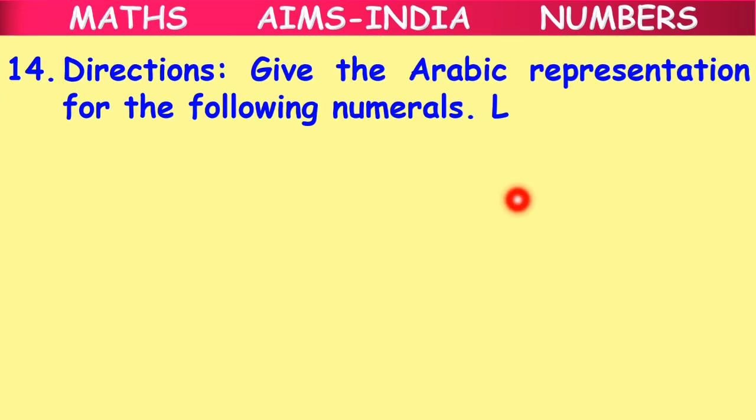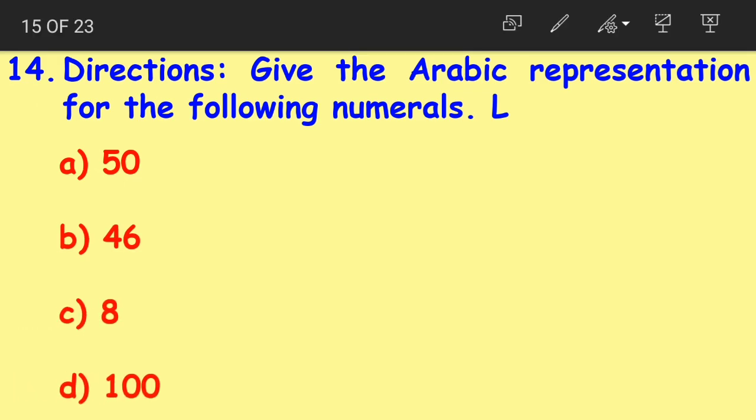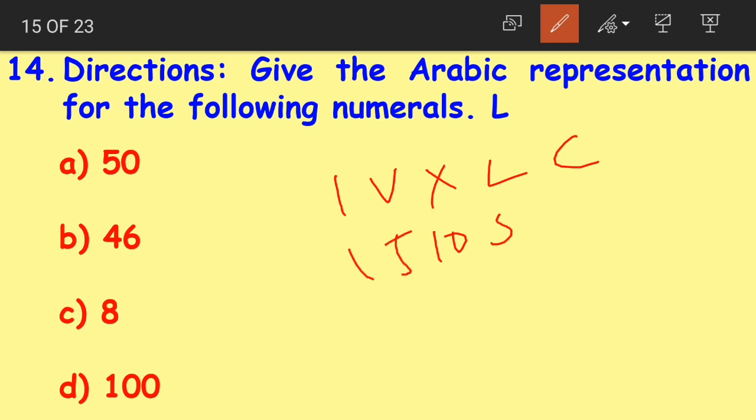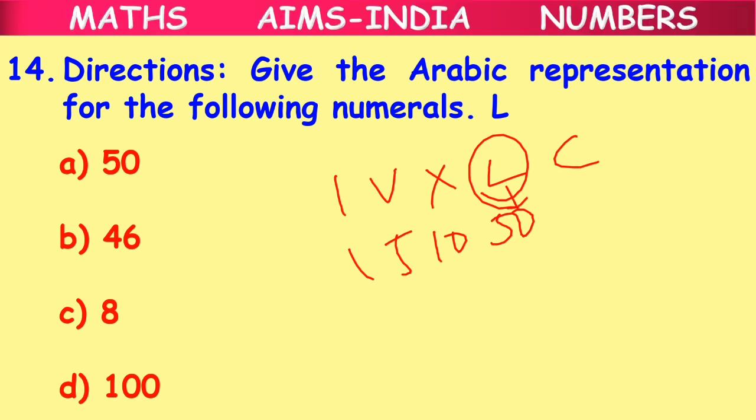Next question is question number 14. Give the Arabic representation for the following numerals. L. We are having the Roman numeral L, and we have to write its Indo-Arabic number. Option A 50, option B 46, option C 8, and option D 100. It is very easy, right, children? We know that we have a Roman numeral L, whose value is 50.